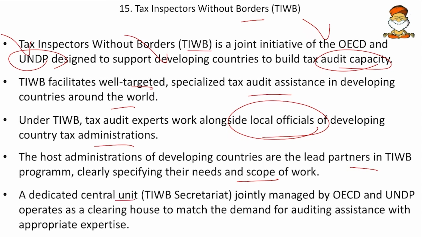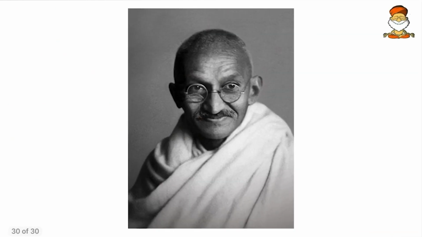And then a dedicated central unit, the TIWB Secretariat, jointly managed by the OECD and UNDP, operates as a clearinghouse to match the demand for auditing assistance with appropriate expertise. So this secretariat will act as an administrative office. So remember the aim, and the founders of Tax Inspectors Without Borders. So this is all about today.